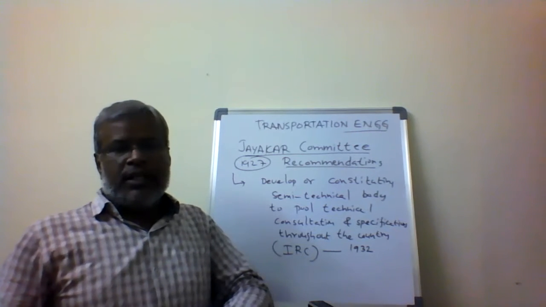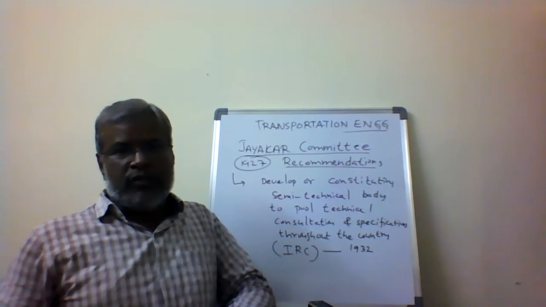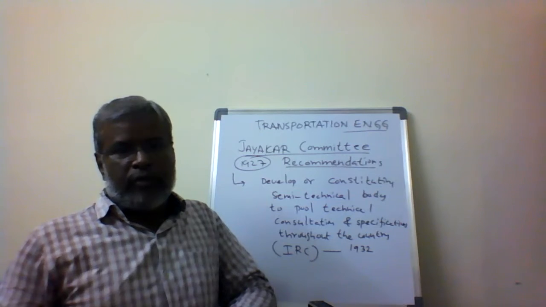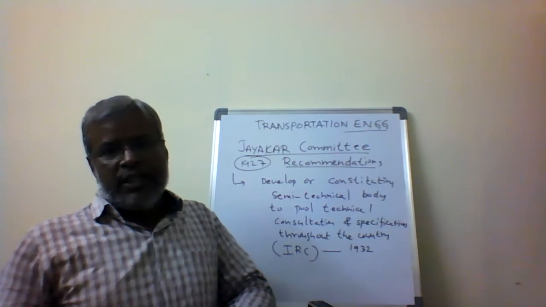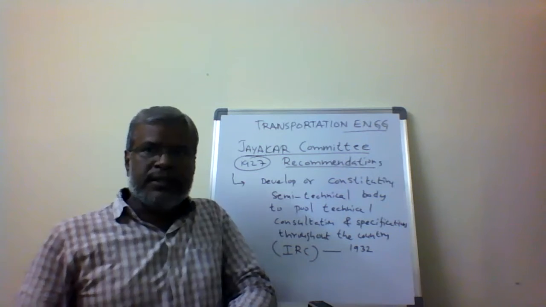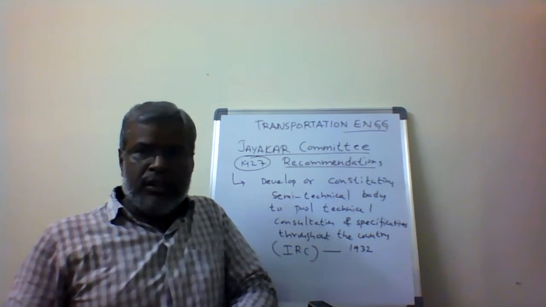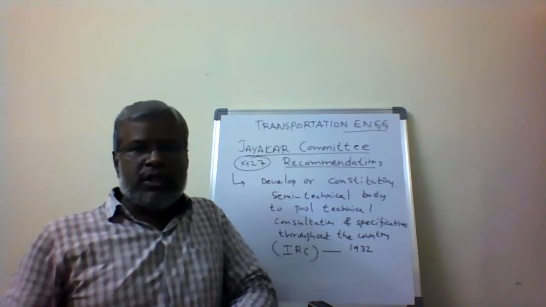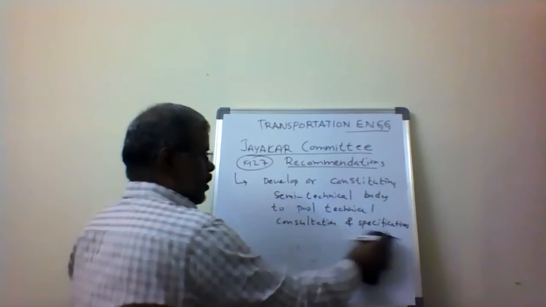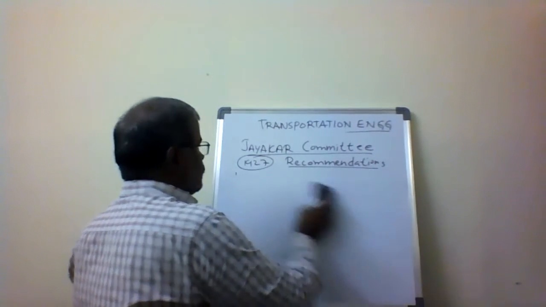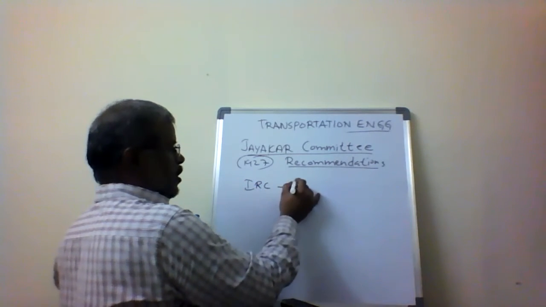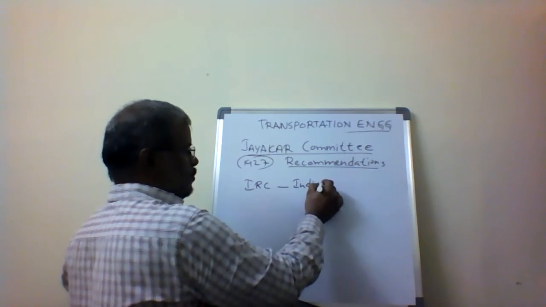So with the Jaker Committee recommendations: 1927 Jaker Committee, 1929 Central Road Development Fund, then after that IRC, the Indian Road Congress. The Indian Road Congress is a central government organization. What is the objective of this central government organization, the Indian Road Congress?